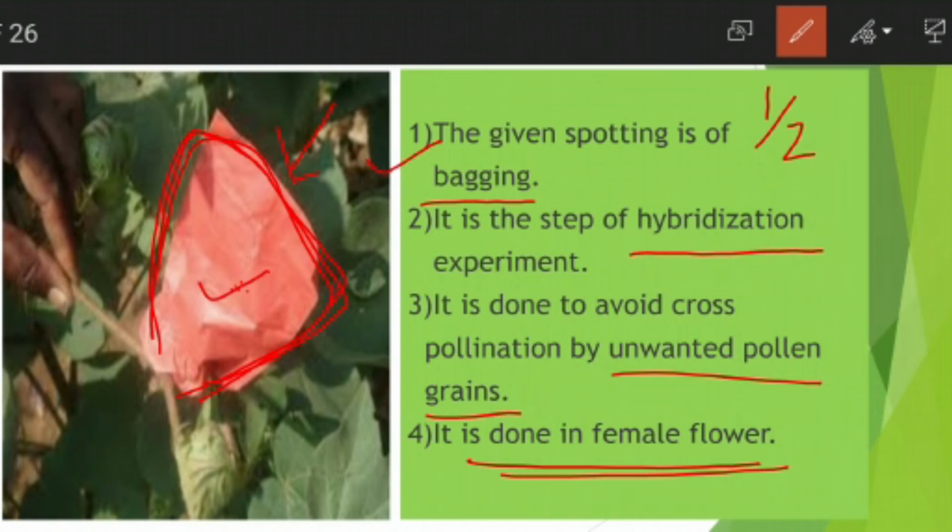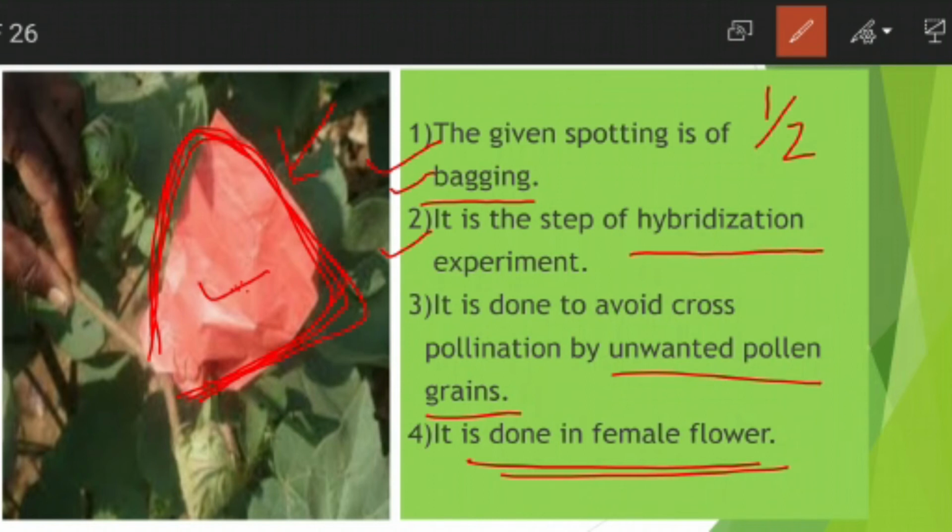Once you see the bag or cover on the plant, you will write the first point: the given spotting is of bagging. Second, you will write it is a step of hybridization. Third, what is bagging? Bagging is covering the female or emasculated flower with a paper bag or polythene bag.